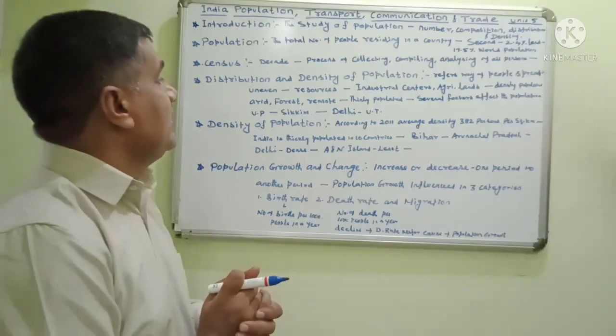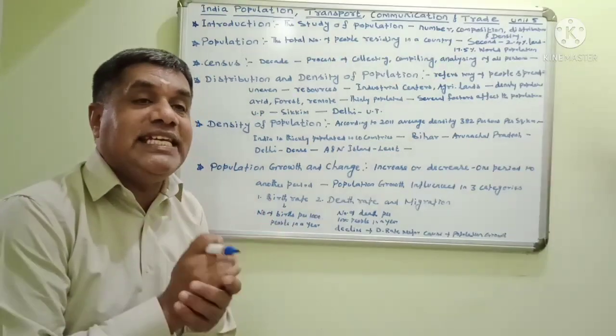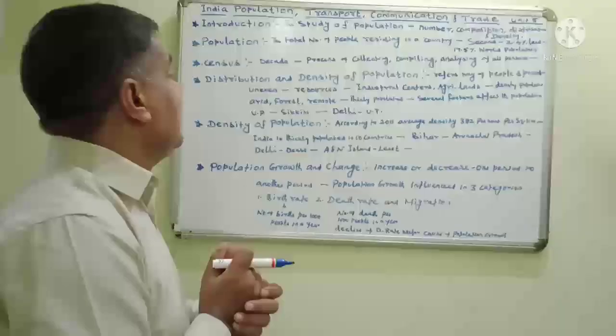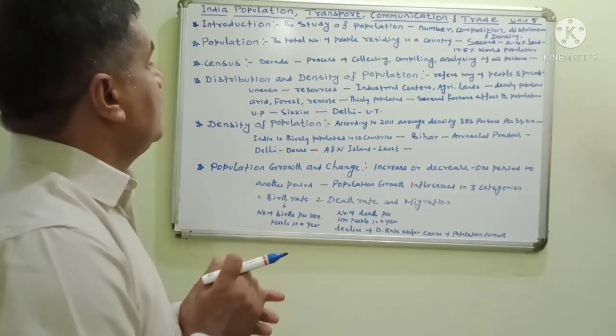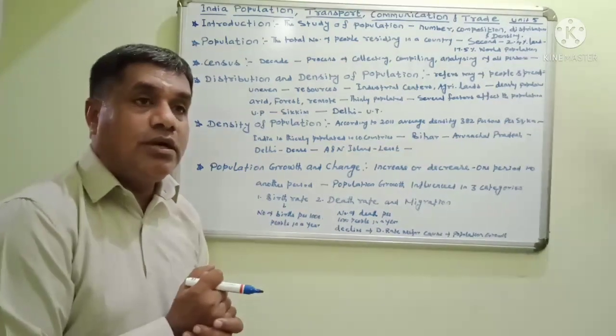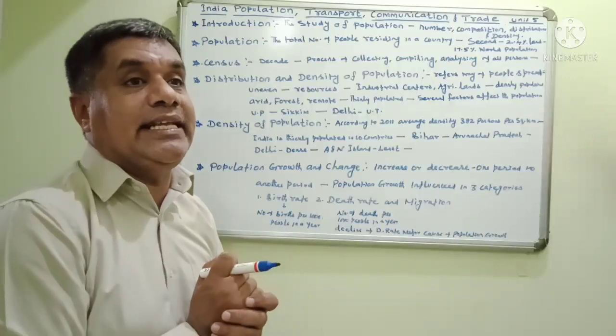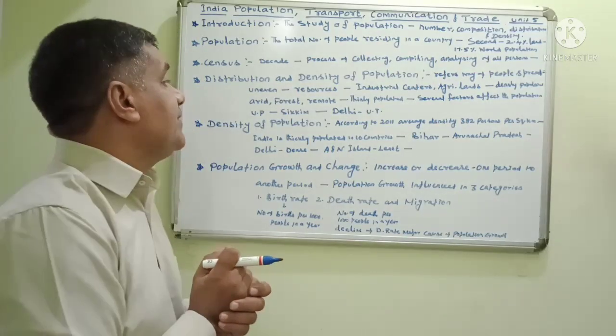Then Sikkim has a low population in our country. Sikkim is one of the low populated areas in our country, and Delhi is one of the union territories. Delhi has the highest population among the Union Territories in our country. Note it.